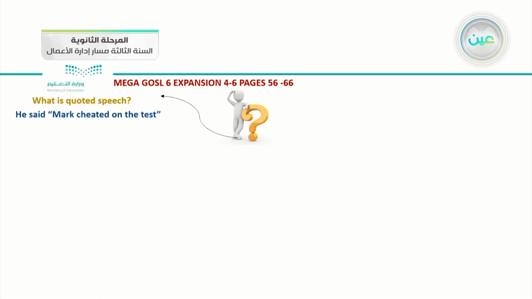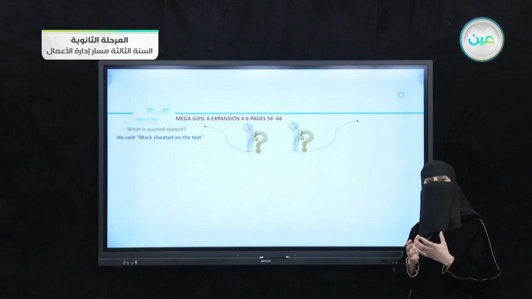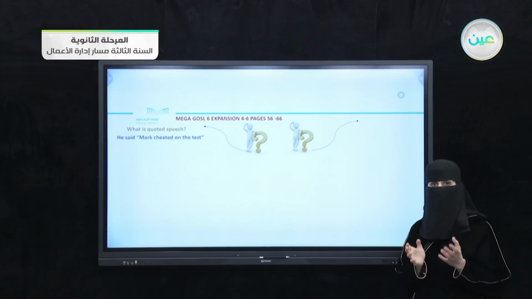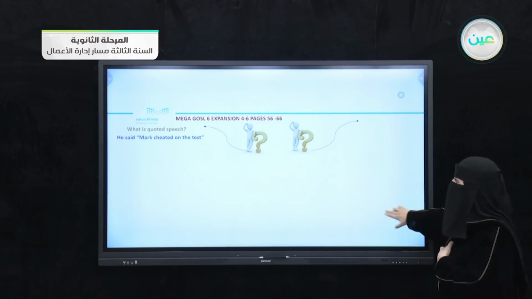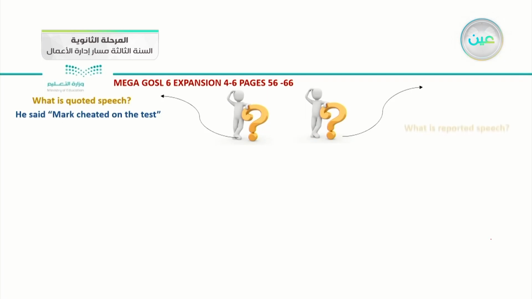Now we will transfer to the reported speech. What do you know about reported speech? We can say that reported speech is a noun clause, and we use a noun clause to paraphrase what someone said. And in reported speech, it's not necessary to repeat the exact words. And also, we can't use the quotation marks.